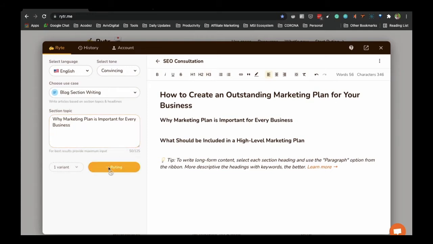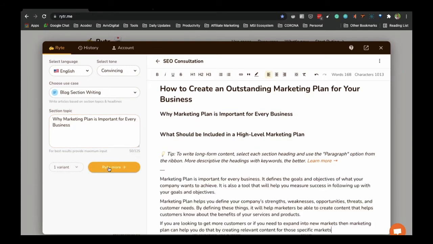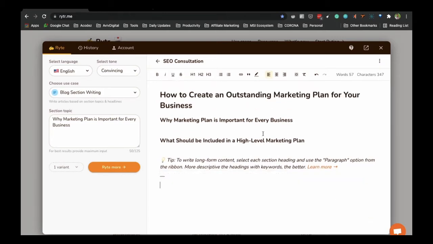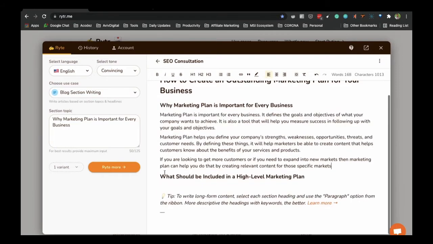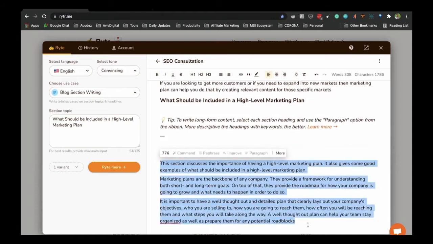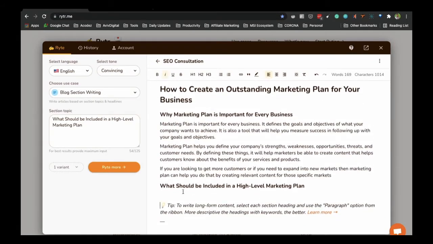So let's write it. What I am doing is asking them to write this. So see, they have written that particular segment here. Okay, so now I can just copy this section and include it here. So my one particular section is done. The second one is why it should be included in a high level marketing plan. So I can come here and put this here. Again, I can write an article for this, and when I write that, you will see this is the paragraph they have written, and I can put this here.